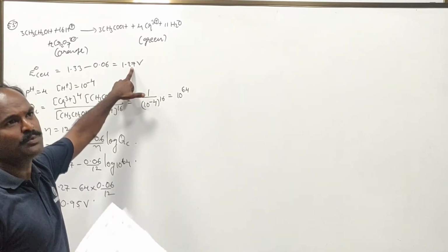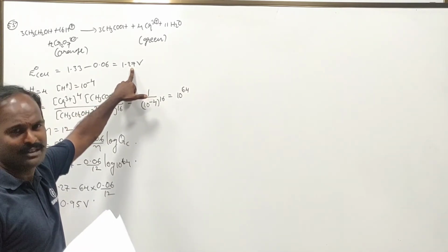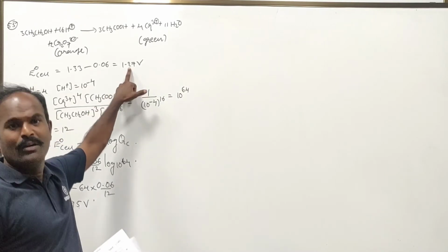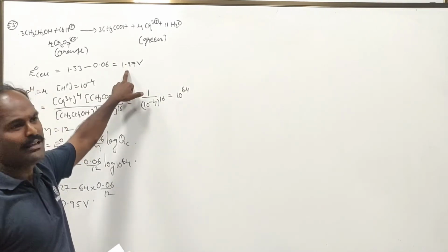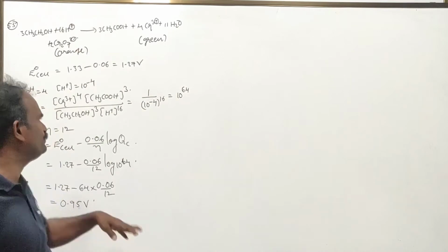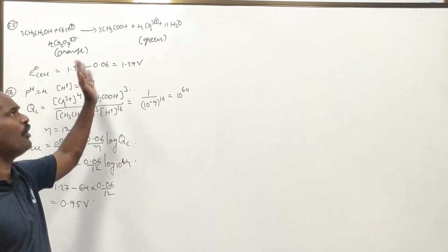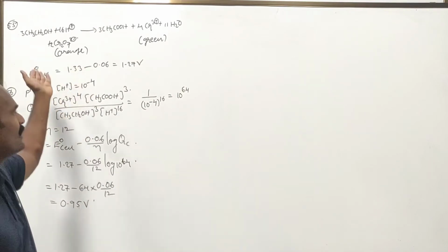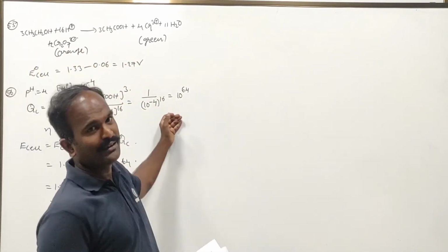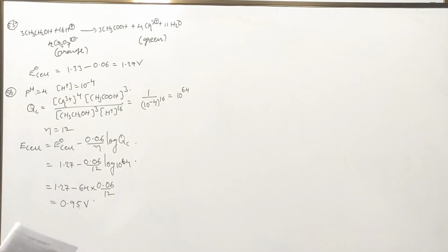Sir, if E naught cell comes negative, then obviously that cell is definitely wrong, so you have done it wrong. If you get a positive E naught cell value, then only that cell is possible or spontaneous. And next, they clearly mentioned that all remaining concentrations are unimolar and only this one is going to be changed. Therefore we have done that one.